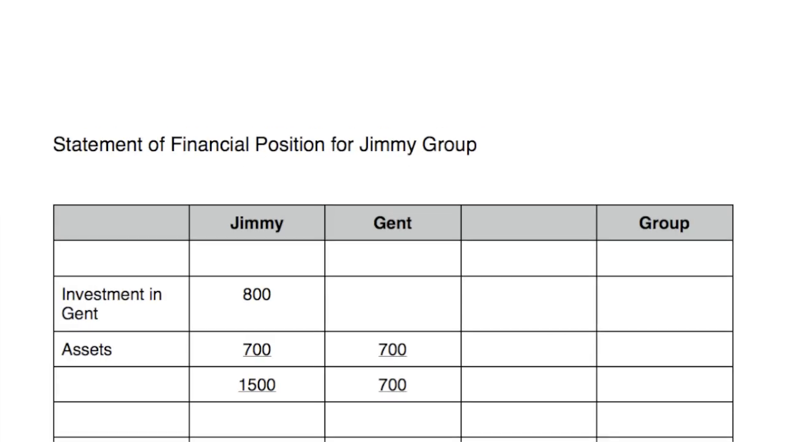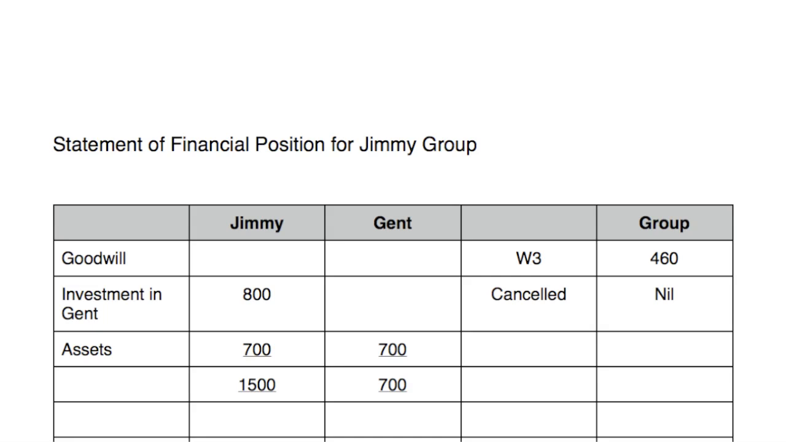We now have all of the information that we need to complete the statement of financial position for Jimmy Group. Remember, first step, as per usual, we always put in an extra line for goodwill. Our goodwill comes from working 3. It's our gross goodwill that we put in here, and it's 460. Remember, the investment in Gent is cancelled out, so that will be nil.